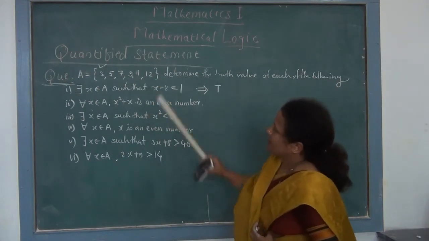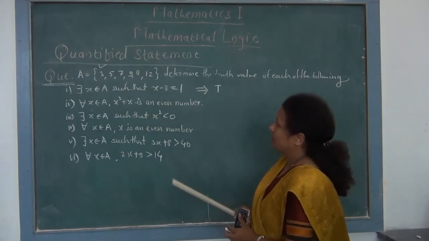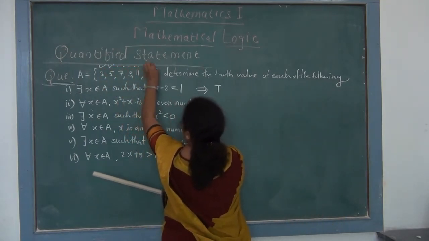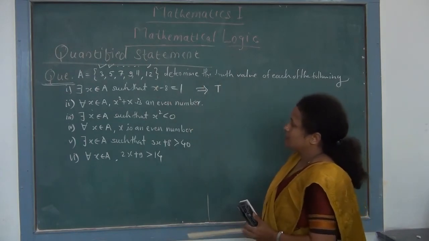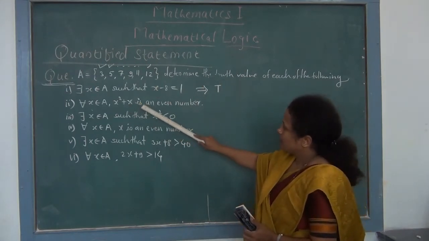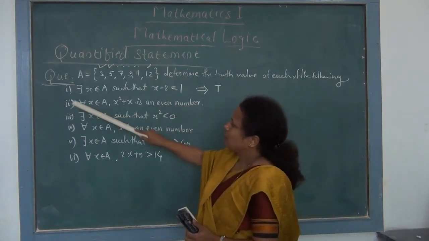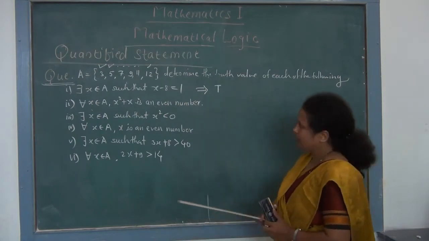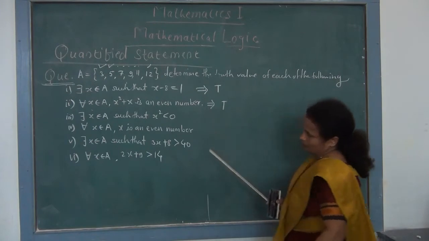Then we take our second element 5, that is 25 plus 5, it is 30, an even number. So this 5 also satisfies. Similarly, up to our last element, all elements satisfy this condition, x square plus x is an even number. So for all x belongs to A, this expression is an even number. So again truth value of this second statement is true.